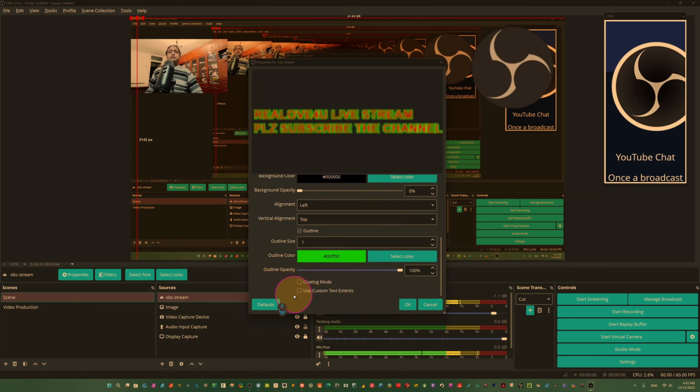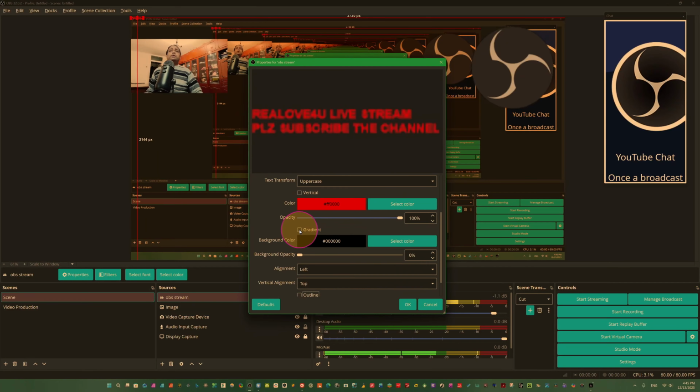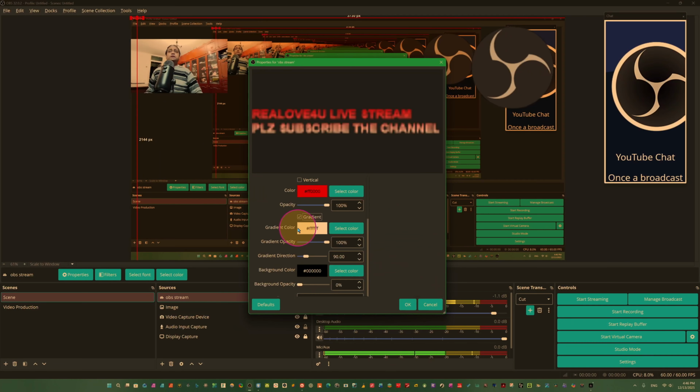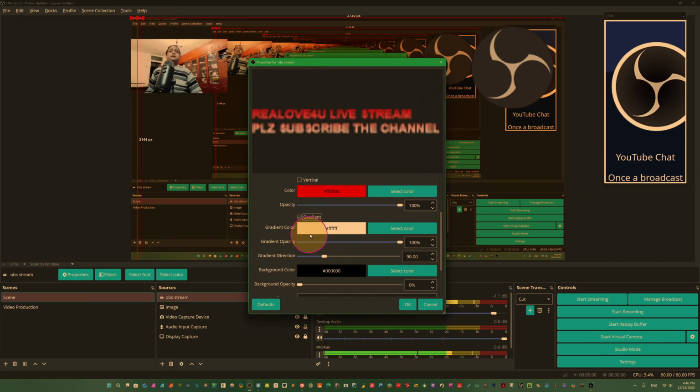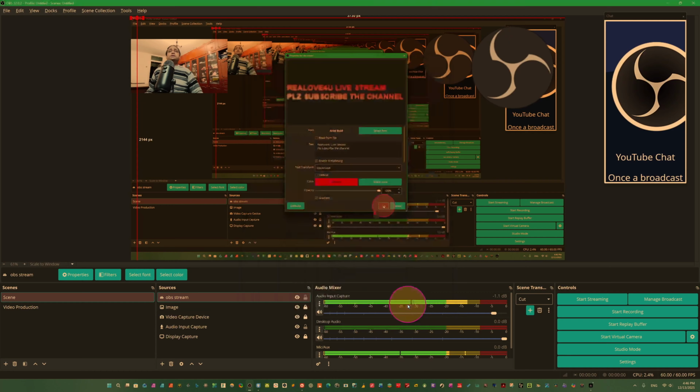And you can just remove the outline here. If you want to remove the outline, come here and it will be removed. And anytime you can change the size. Background opacity you can add. I put this on default here, and you can even use a gradient. You can add a gradient color like this. You can select the gradient opacity here. You can change it directly from here, and once it's okay, just click here.